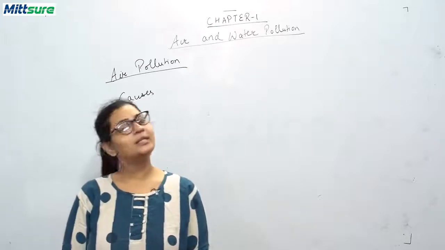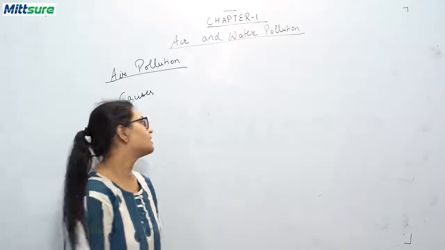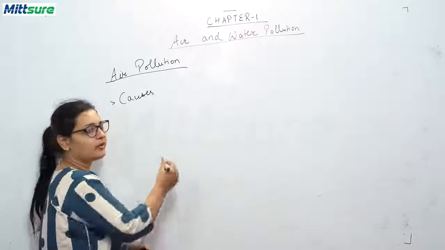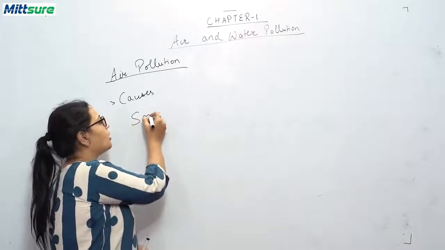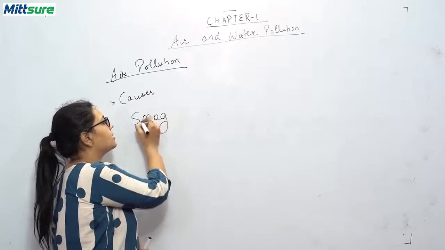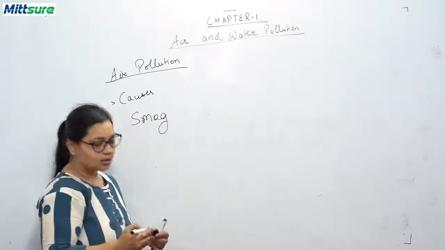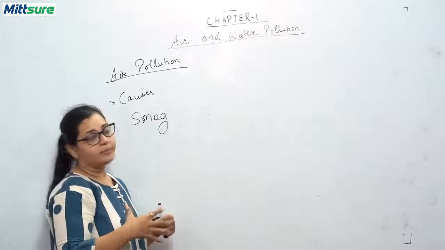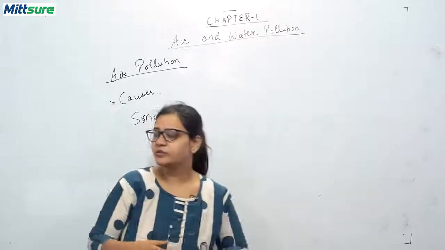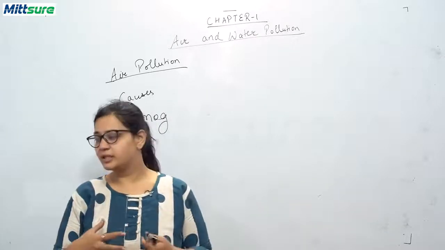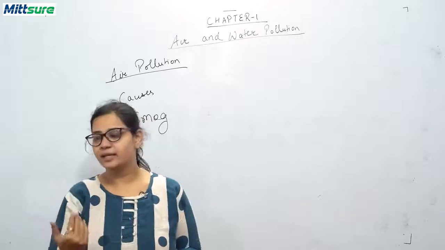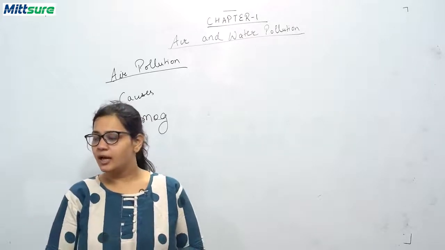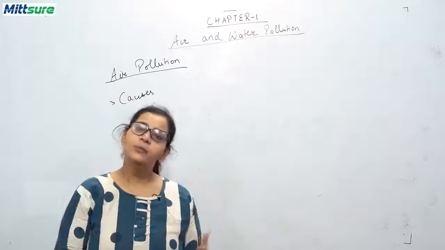Now students, the next thing that I'm going to discuss is a type of air pollution that is called smog. What is smog? Smog is a mixture of smoke and fog. In winters there is a thick fog-like layer, you have seen this. It envelops the atmosphere.